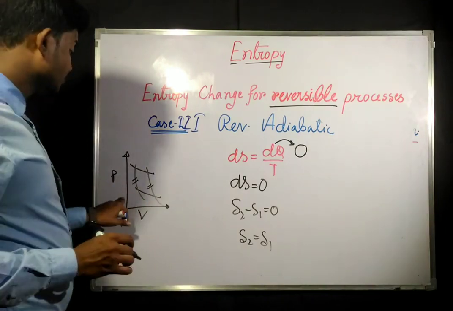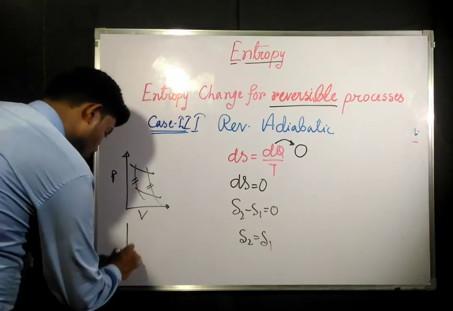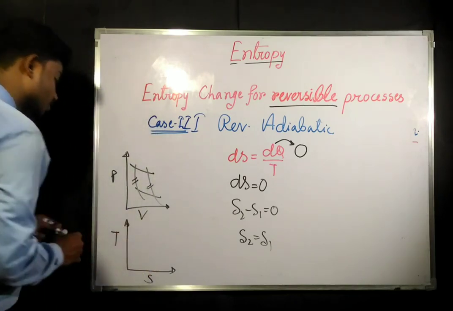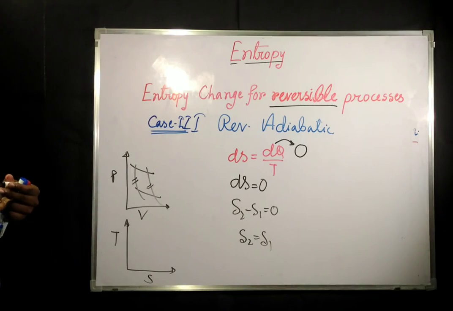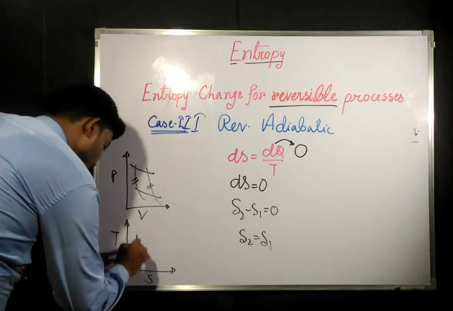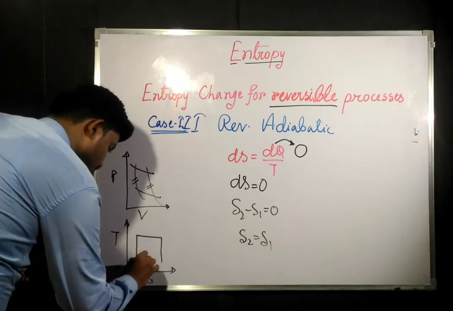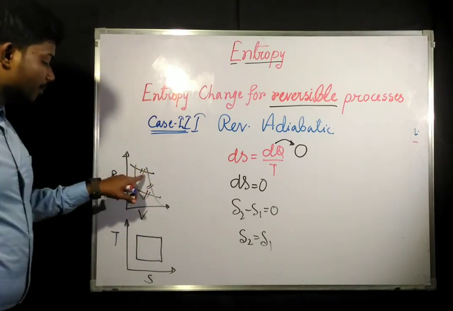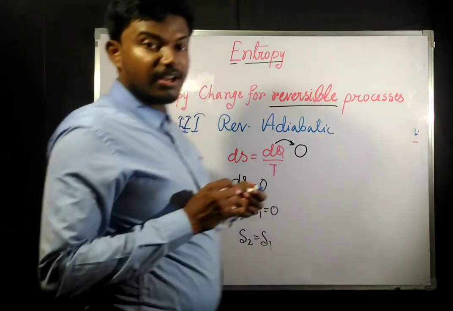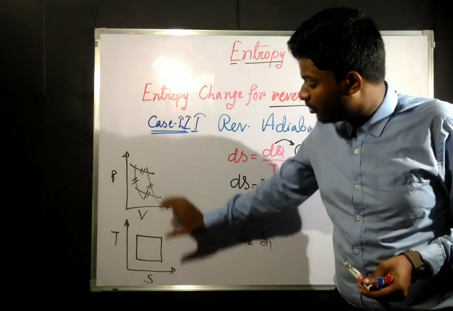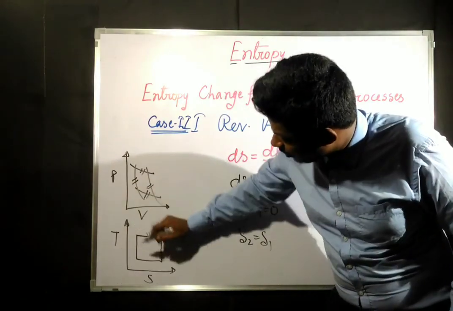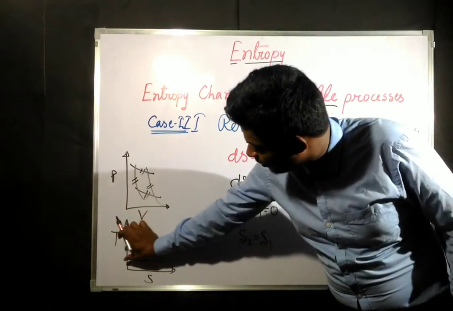Now if you draw the same cycle in a TS diagram, it will be just a square. The upper and lower processes are isothermal, so they maintain the same temperature.